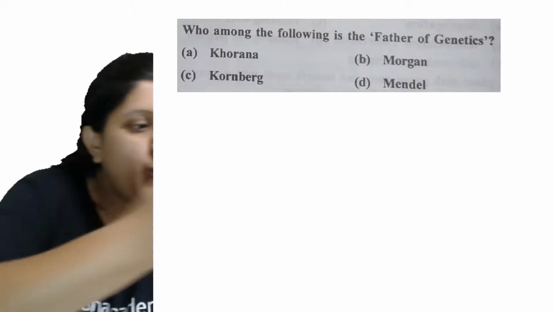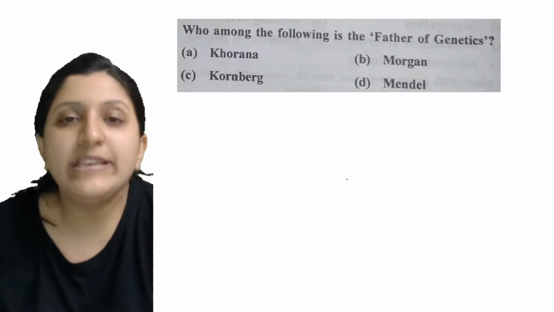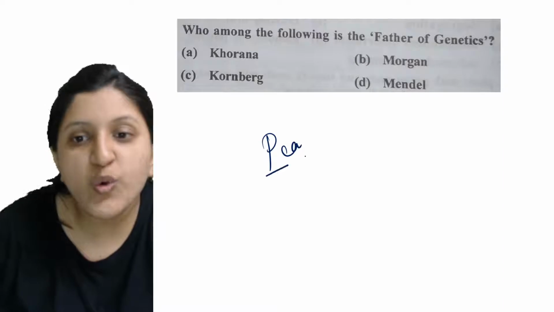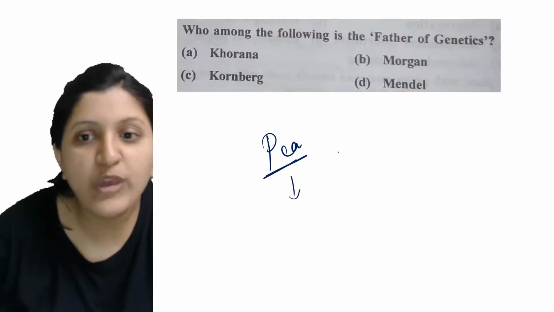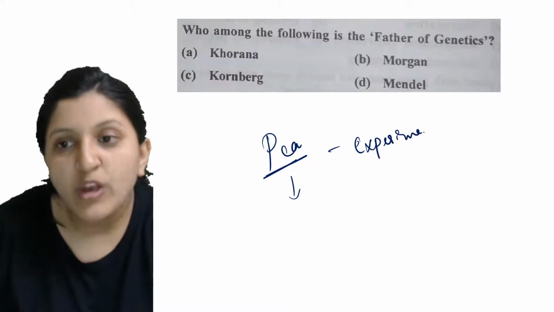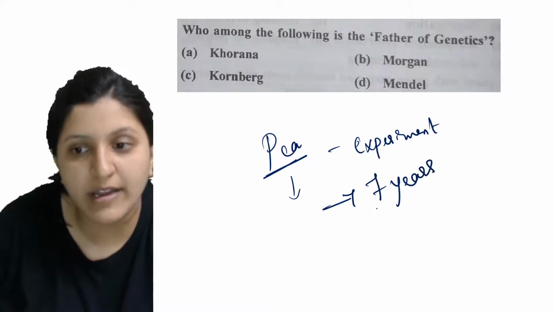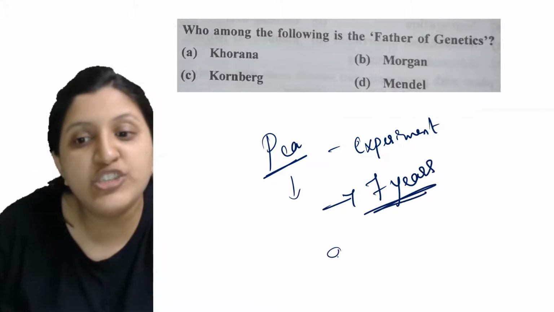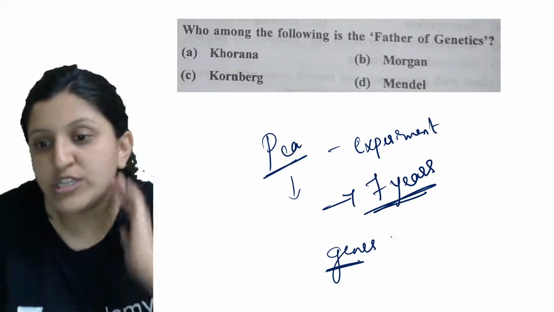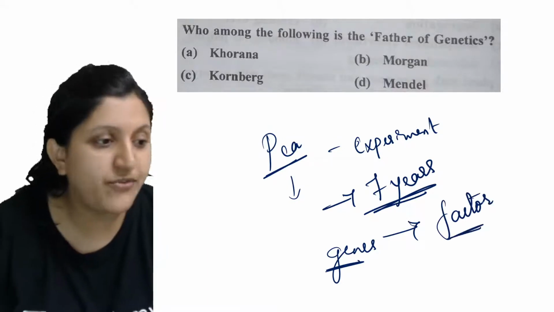Okay, so when we mention the father of genetics, that is Mendel. Mendel is the one who started studying the pea plant. He performed experiments on the pea plant for nearly 7 years. At that time there were no genes, there was no discovery about genes, so he called them factors.